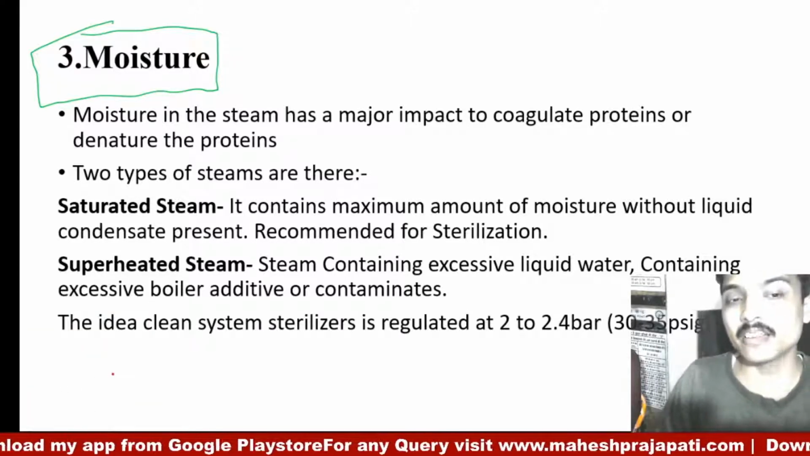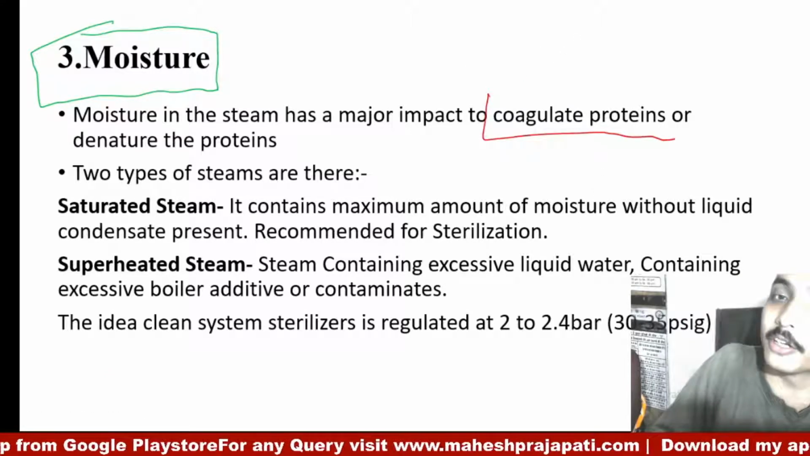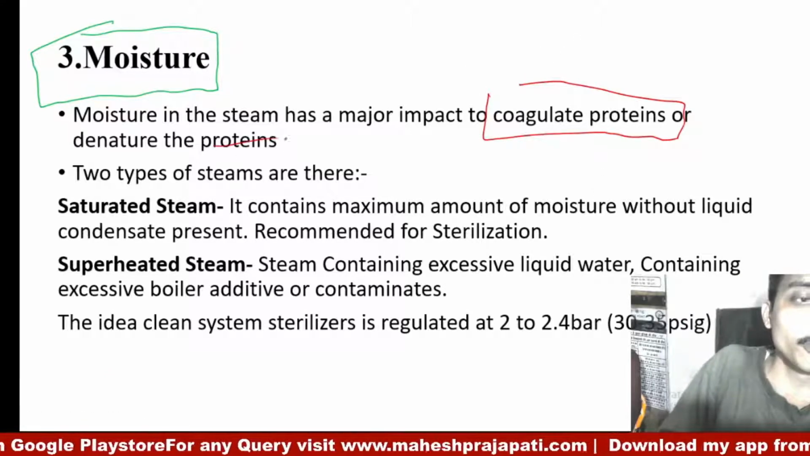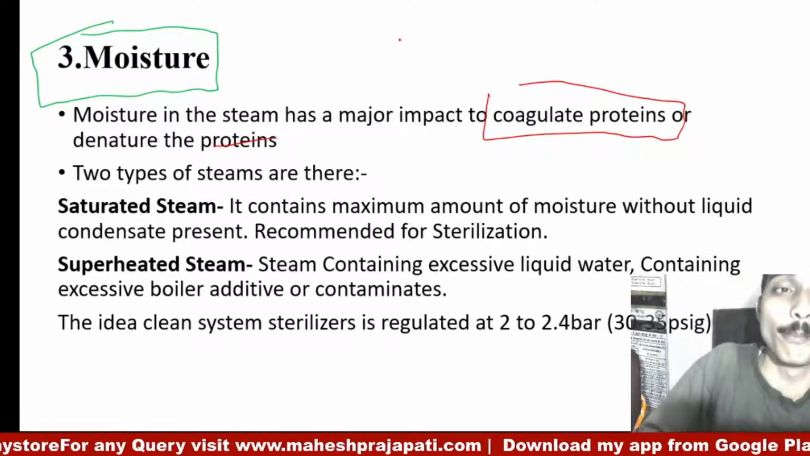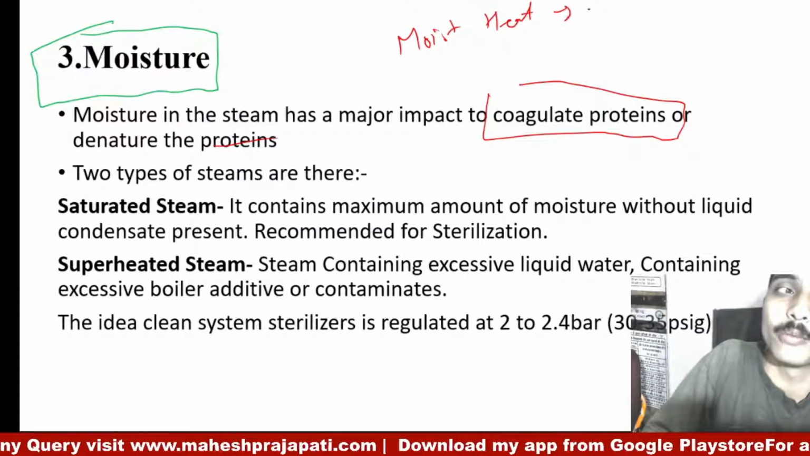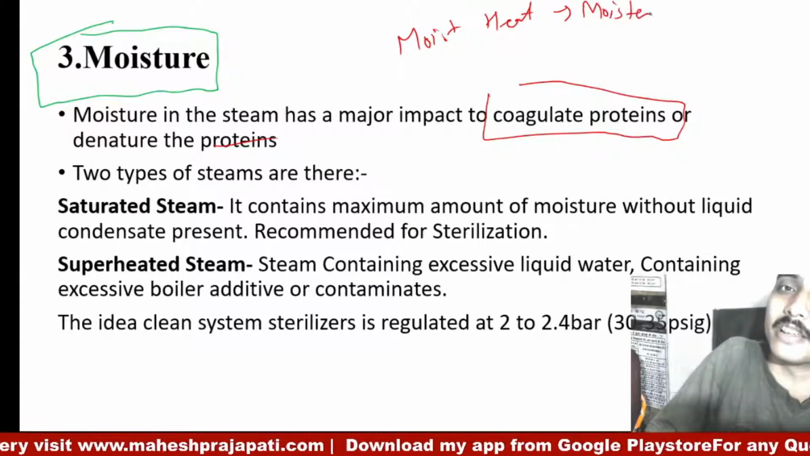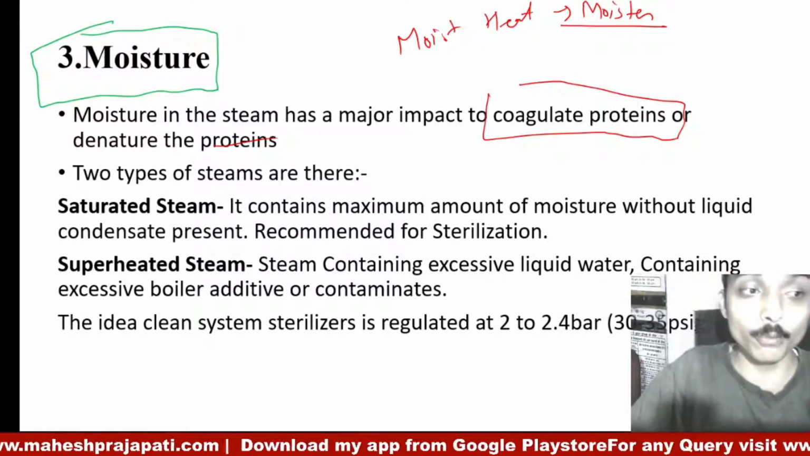Moisture in the steam has a major impact in coagulating the protein. Moisture is used to coagulate or denature the proteins. To denature protein, moisture is needed, because we are using moist heat, in which moisture is there. And this moisture will help in penetration and coagulation of proteins.